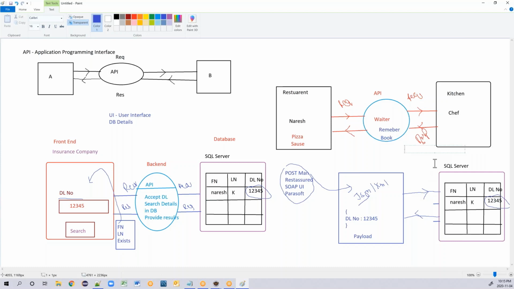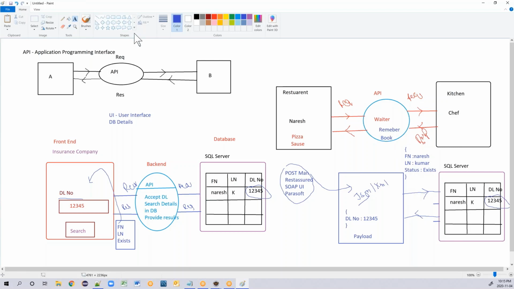So in your JSON file, what details are you looking for? You are looking for first name. First name, it will say Naresh. Last name, it will say Kumar. And status, it will say exists, followed with a curly bracket. This response that I have written here will be displayed in your tool itself.